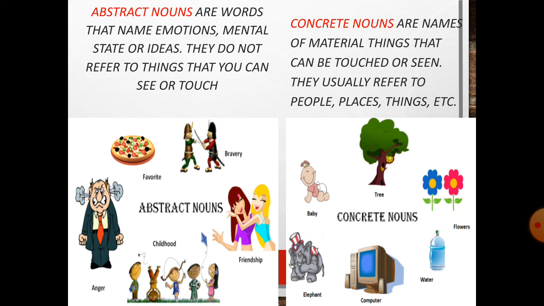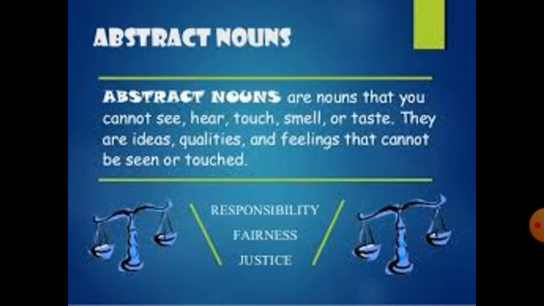And concrete nouns, on the other hand, are material nouns. Material nouns means what? That can be touched or seen. They usually refer to people, places, things, etc. Like flowers, tree, baby, computer. We can touch that. We can feel that by our sense organs. Let us see a few more examples of abstract nouns. Responsibility, fairness, justice. These are the ideas, these are the feelings, the qualities that cannot be seen or touched.